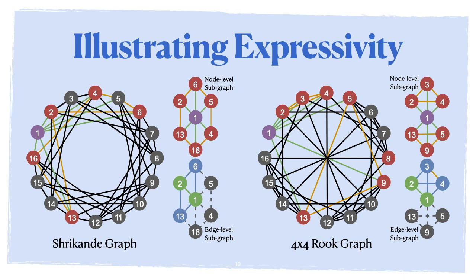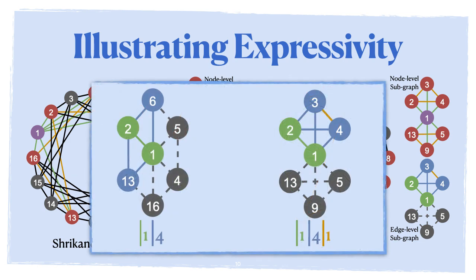Now let's focus on the edge-level subgraphs. And here what we can see is that the linking behavior between the two graphs is actually different. So if we look from the point of view of the edge from 1 to 2, there's a different frequency of triangles, there's a different frequency of edges that are exactly at distance 1 versus edges that are exactly at distance 2. And in particular, this means that we can tell apart the graph on the left and the graph on the right, which means that edge-level information can distinguish between both subgraphs, while node-level information can't.